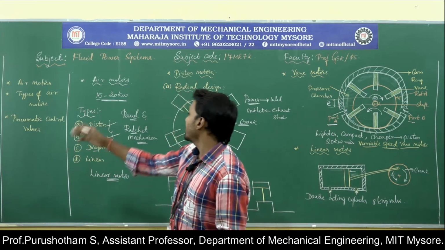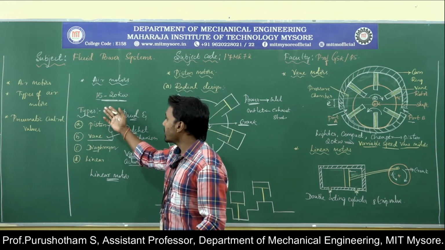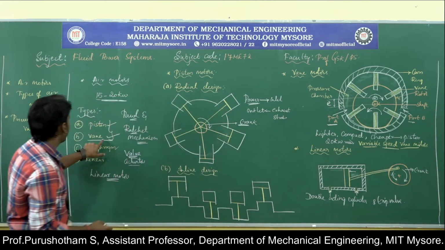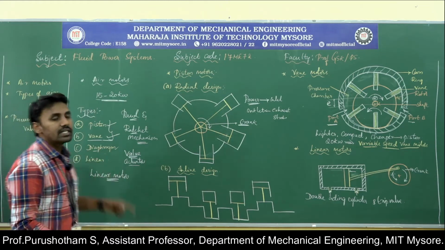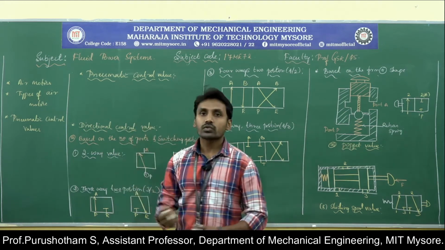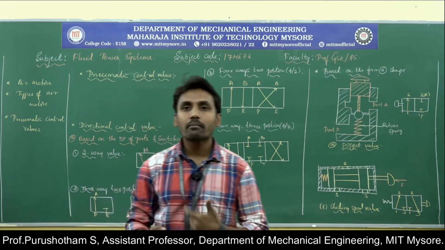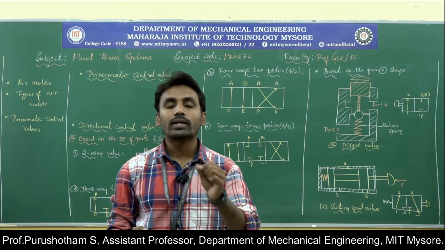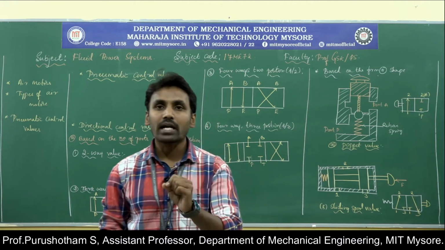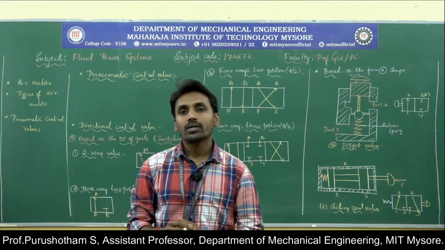So we studied air motors, types of air motors, and the construction and working of piston motor, vane motor, diaphragm motor, and linear motor. Next we move on to the pneumatic control valves. What do you mean by a valve? A valve is a mechanical device which regulates or controls the fluid energy parameters in a pneumatic power system.